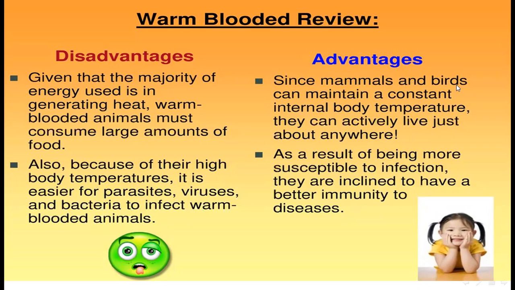Advantages: since mammals and birds can maintain a constant internal body temperature, they can actively live just about anywhere. As a result of being more susceptible to infection, they are inclined to have a better immunity to disease. So here you see the disadvantages and advantages of warm-blooded animals.